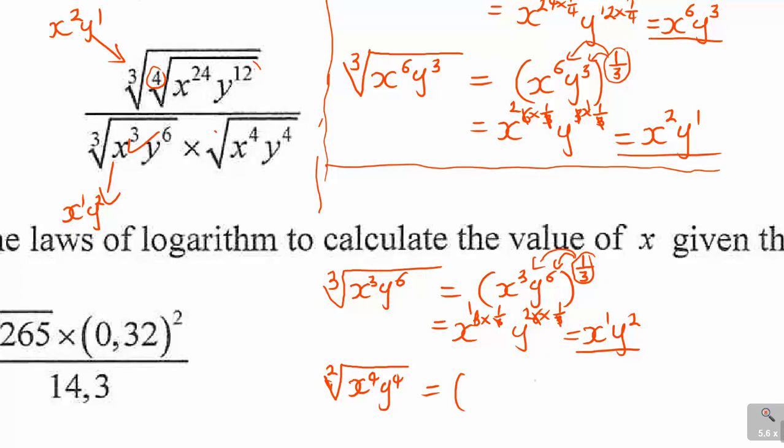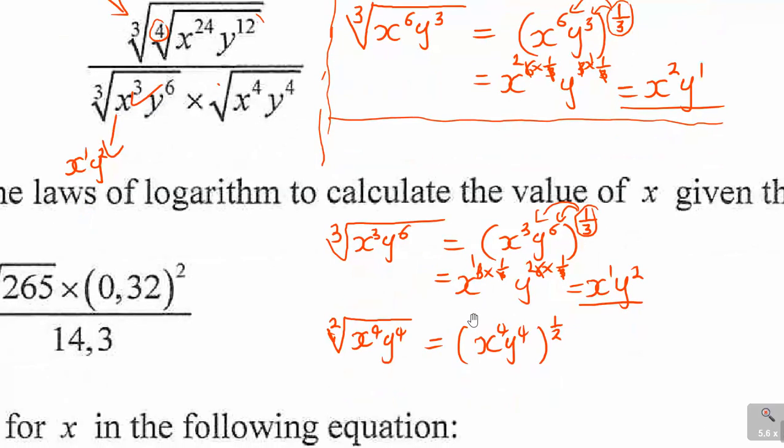So you put 1 over 2. By default, it means it's a 2. So you've got x to the power of 4, and also y to the power of 4. When you work on it, you'll be multiplying similarly: x to the power of 4 times 1 over 4, y to the power of 4 times 1 over 4. And then if you multiply 4 times 1 over 4, you get a 1. Again, you get a 1.